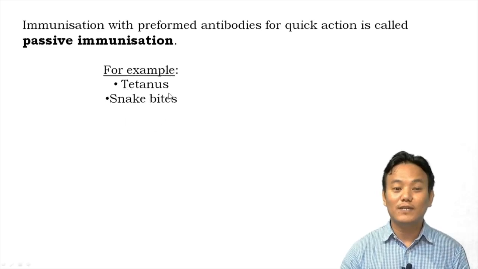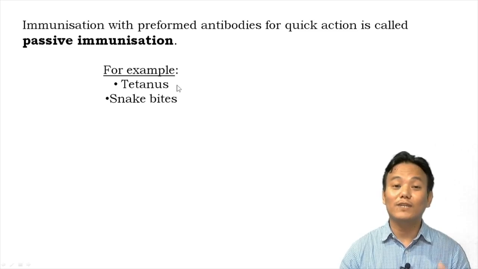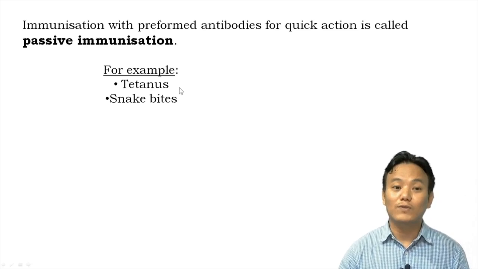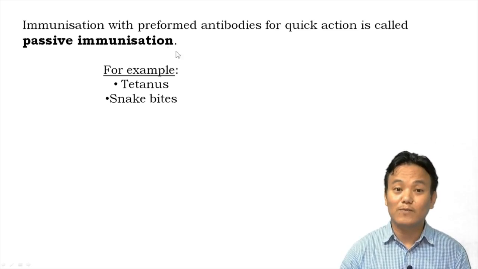In the first case, when a person gets a deep wound, there is a risk of infection by the bacterium Clostridium tetani, which can cause a very deadly disease called tetanus or lockjaw. That can be quite fatal. So in such situations, preformed antibodies against the bacteria, or a preformed antitoxin against the bacterial toxin, is administered to a person for a quick immune response. That is passive immunization.